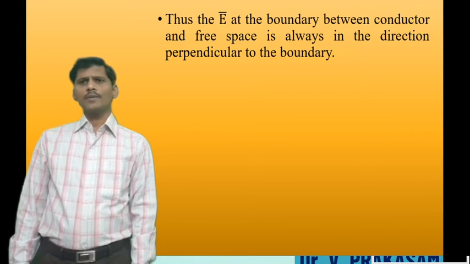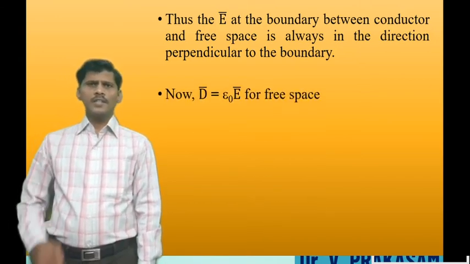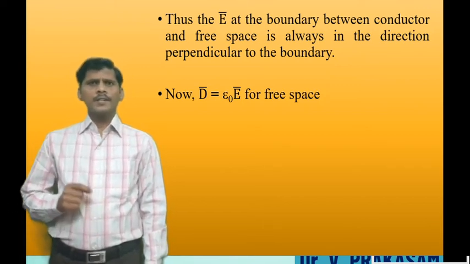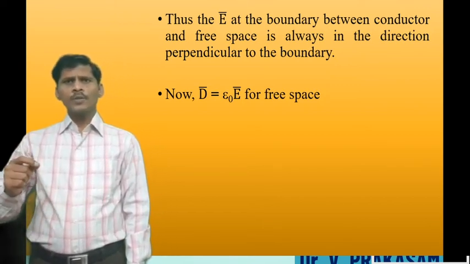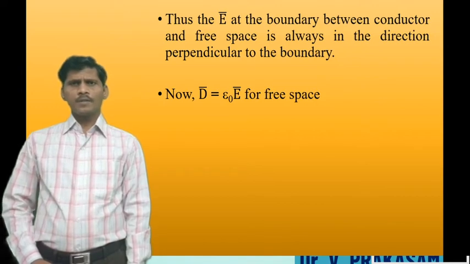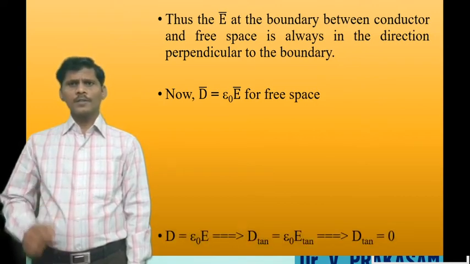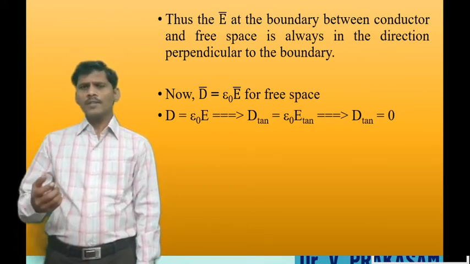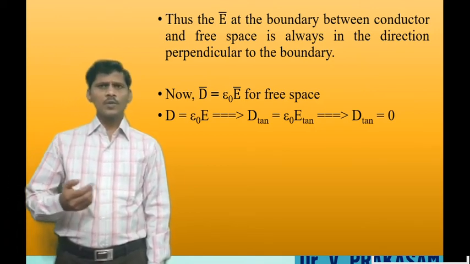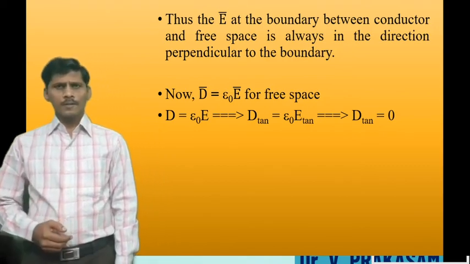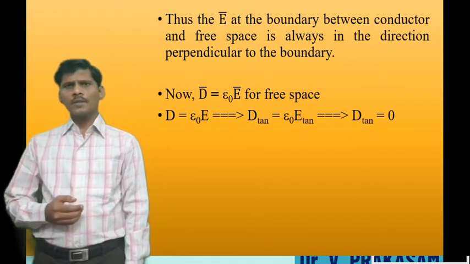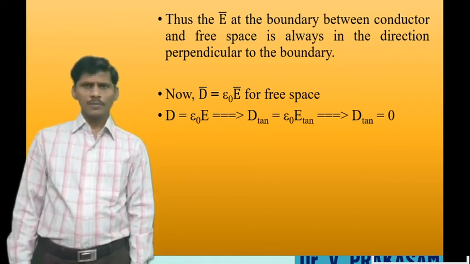Next, calculate the tangential component of the electric flux density. We know the relationship between electric field intensity and electric flux density: D bar is equal to epsilon naught into E bar. So the tangential component of the electric flux density is equal to epsilon naught into the tangential component of the electric field intensity.